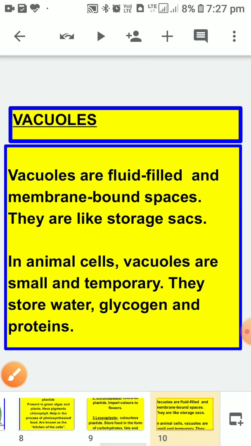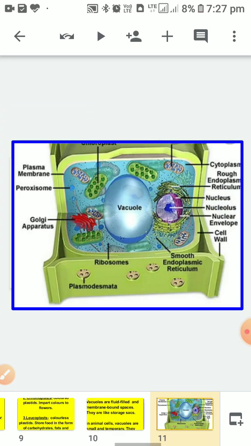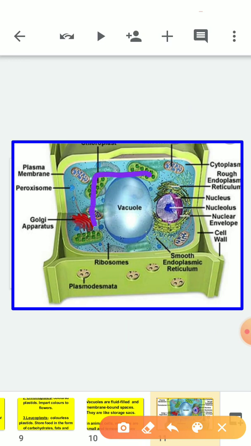The other organelle is vacuoles. Vacuoles are fluid-filled and membrane-bound spaces. They are like storage sacs, meaning pouches. In animal cells, vacuoles are small and temporary. What are they doing there? They store water, glycogen, and proteins. Where? In animal cells. You can see the figure here. This empty space filled with fluid is known as a vacuole. And what is it doing? It is doing the storage work.